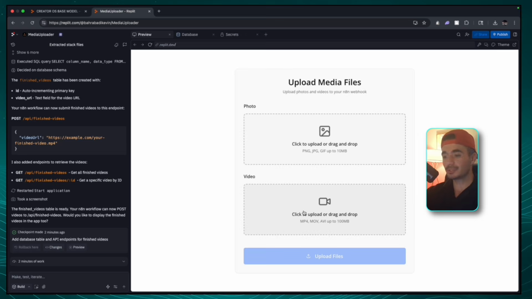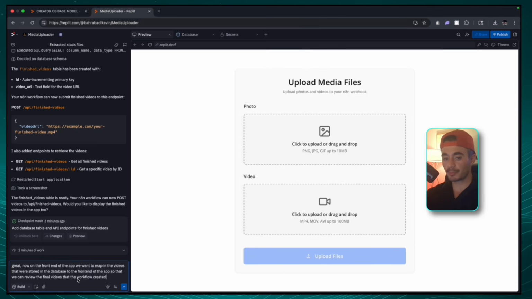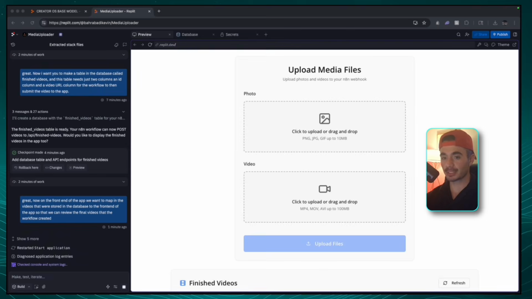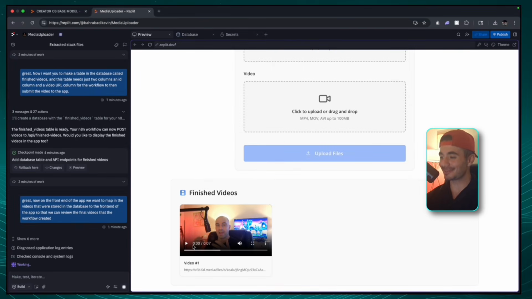And so now all we have to do to get this shown on the front end is tell the agent this next prompt. So I'm going to snap my fingers and I'll explain it. On the front end of the app, we want to map in the videos that were stored in the database to the front end of the app so that we can review the final videos that the actual workflow created. And we're going to send that in. And okay, so there we go. On the front end, we can see the finished videos section, and the video that we just created is now mapped into the front end.